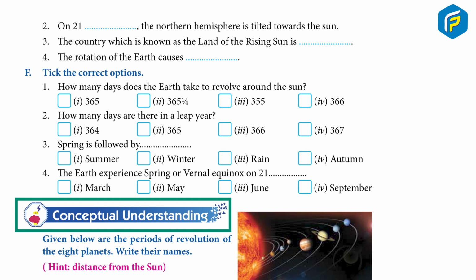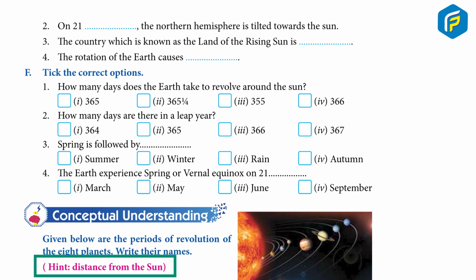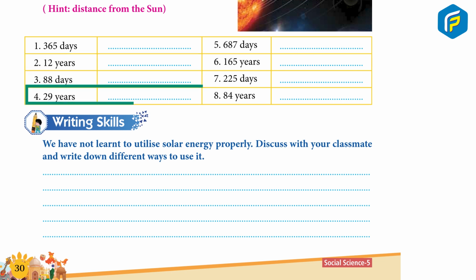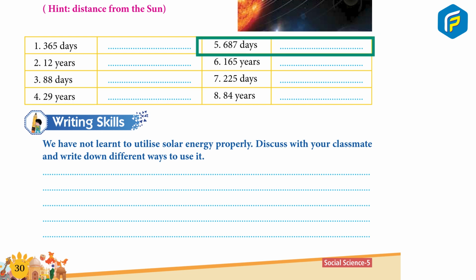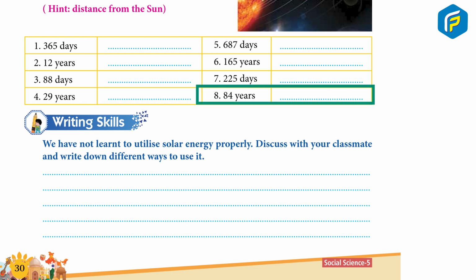Conceptual understanding. Given below are the periods of revolution of the 8 planets. Write their names. Hint: distance from the sun. 1. 365 days. 2. 12 days. 3. 88 days. 4. 29 years. 5. 687 days. 6. 165 years. 7. 225 days. 8. 84 years.